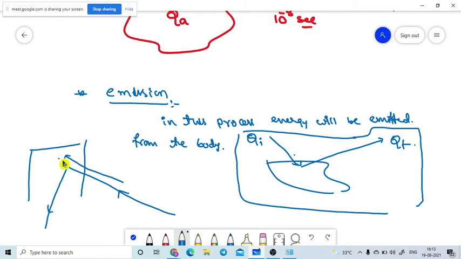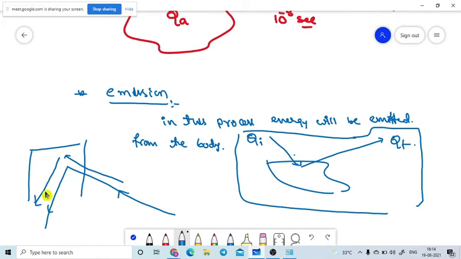After some time, some part of that energy comes out because the electron comes from the excited state down to the lower state. That is the emission. Emission means the absorbed energy is released by the body. The energy enters the system, and after some time it is released. Are you getting or not?